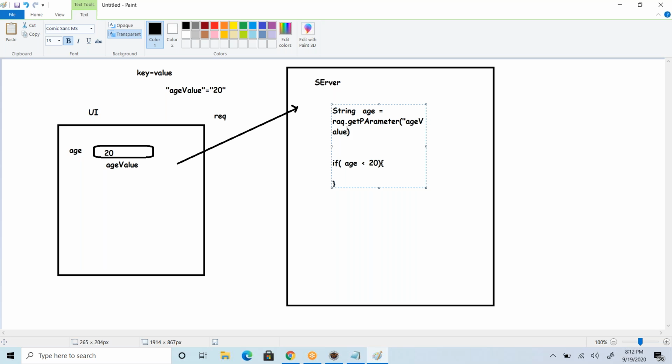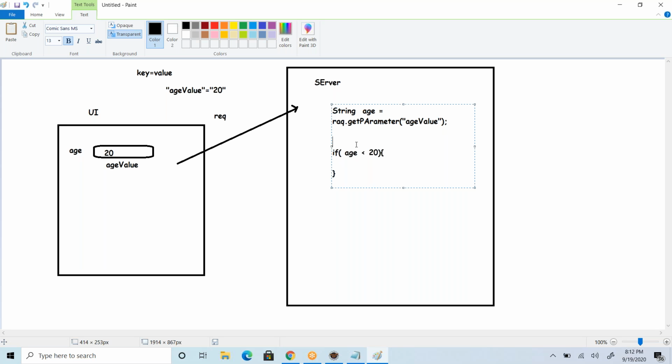Once I get the value, I compare it: if it is less than 20, I'll do something. But now you will run into an issue: age is a string type and 20 is a number type, and comparing them is not possible.